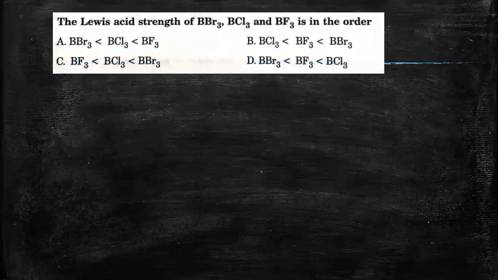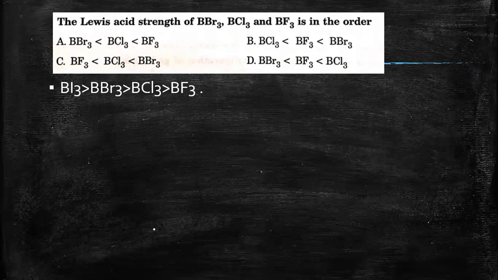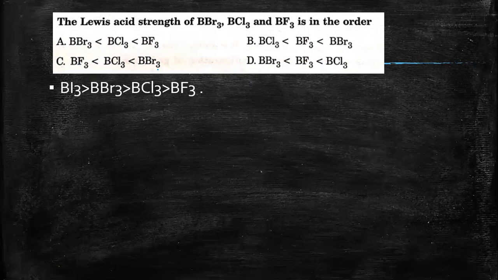Now the next question. Lewis acid strength of BBr3, BCl3, BF3 is in the order. How can we write it? BF3 less than BCl3 less than BBr3. Option C would be the correct answer.